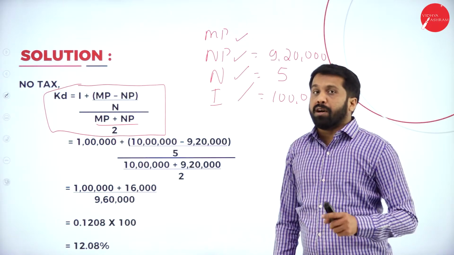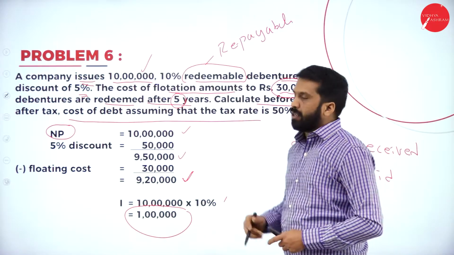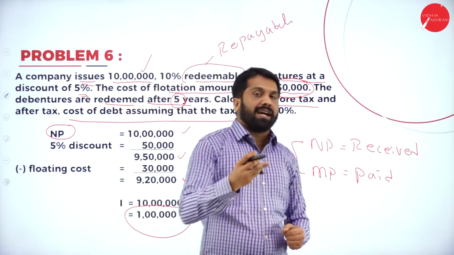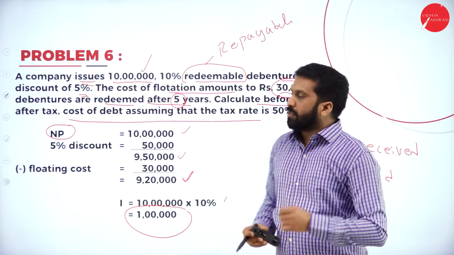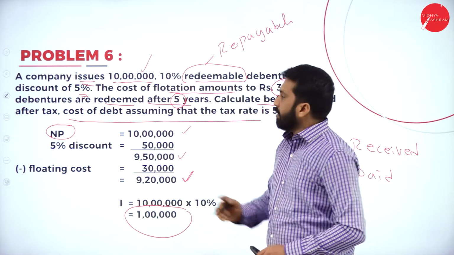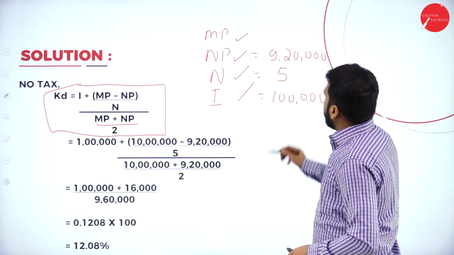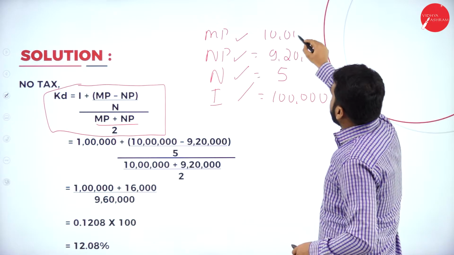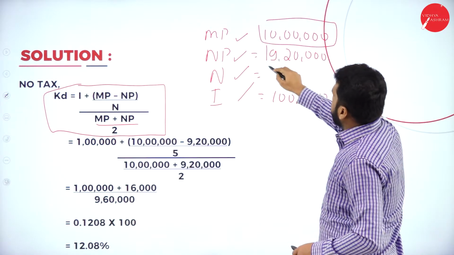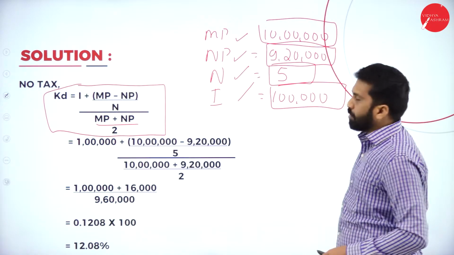MP stands for your maturity price or redeemable price. Have they mentioned anything in the question, whether they repaid at premium or at discount? No. They have just mentioned redeemed after 5 years. If they have not mentioned anything, you should take the par value as the redemption price. So this will be 10 lakh. MP is 10 lakh, your NP is 9 lakh 20, number of years is 5 and the interest part is 1 lakh.